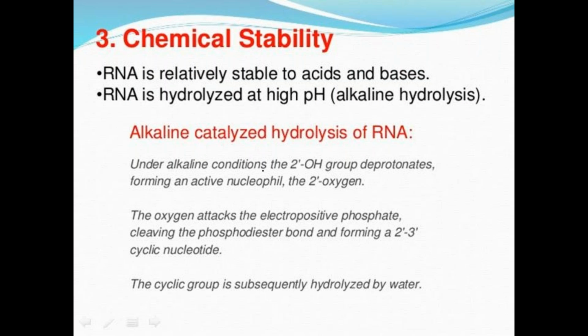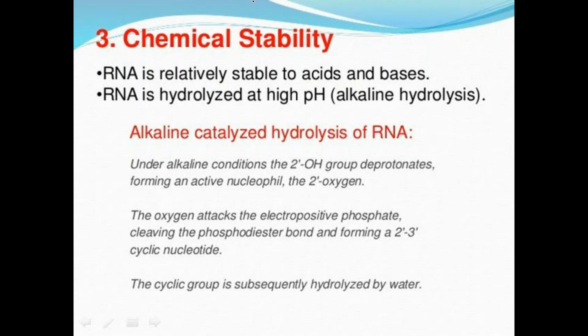Coming to the chemical stability of nucleic acids, RNA is relatively stable to acids and bases, whereas it is hydrolyzed only at high pH values.